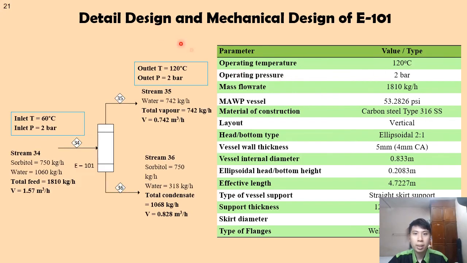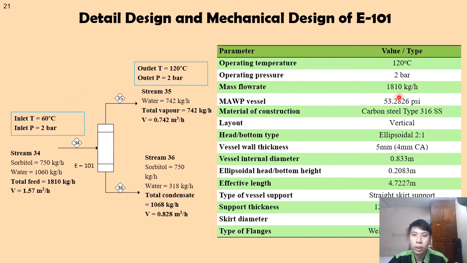Moving on to the mechanical design and detailed design of the evaporator 101. Here we have an evaporator to separate the sorbitol and the water to increase the purity of the sorbitol. It is operated at 120 degrees and 2 bar. So here we can see what is going in and going out.